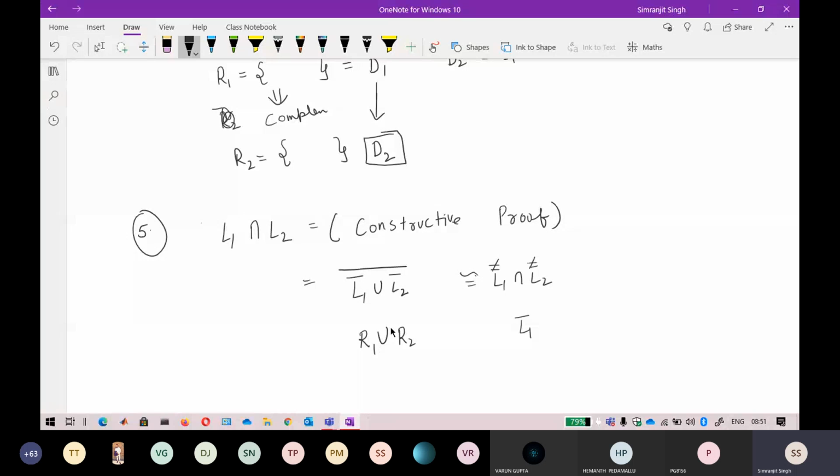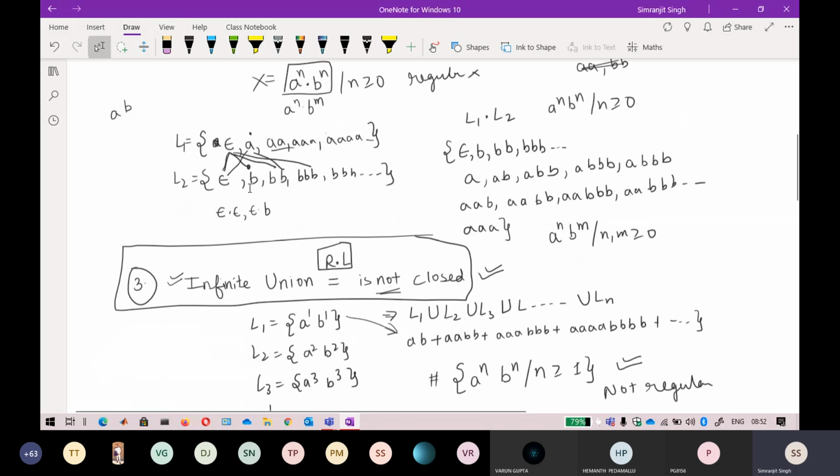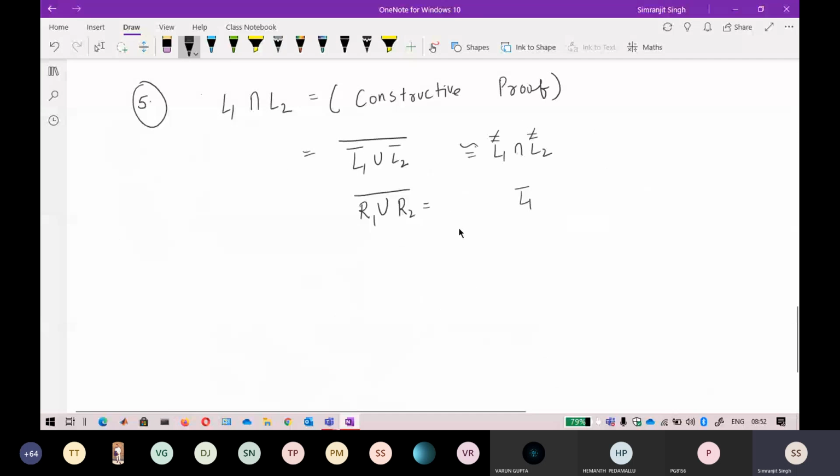Now the remaining thing is the union. R1 union R2 is closed under regular sets, if you remember, this is the first property. So this is also a regular set. Then we take the complement of it, and again the complement property is closed under regular languages. So the resulting thing is also a regular language. So you can say that intersection is also closed.